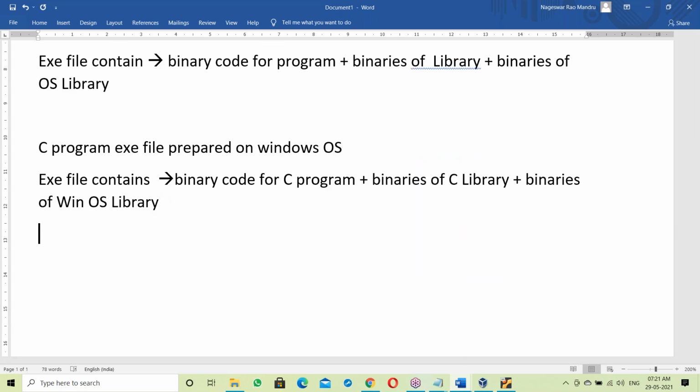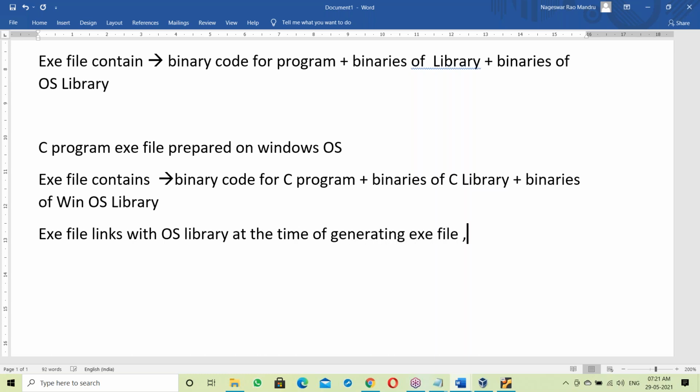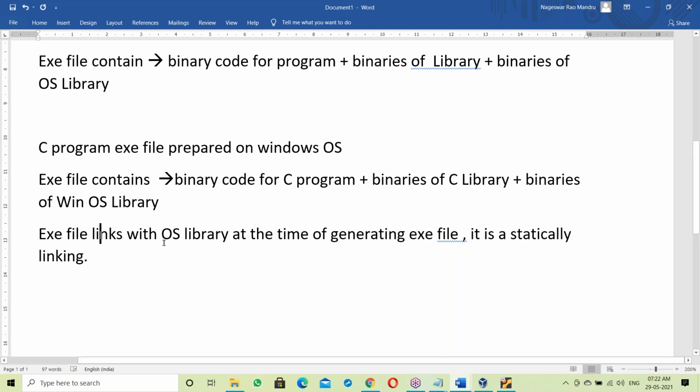So the exe file is linked with the OS library. The exe file links with the OS library at the time of generating the exe file. It is static linking. At the time of creation of the exe file itself, the OS library is linked. This is static linking, not at runtime. This is called static linking.